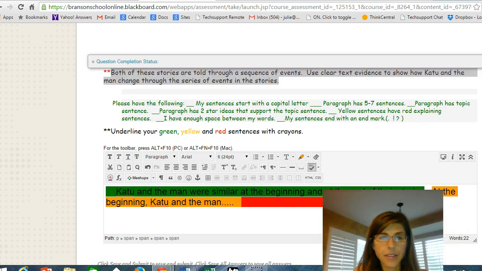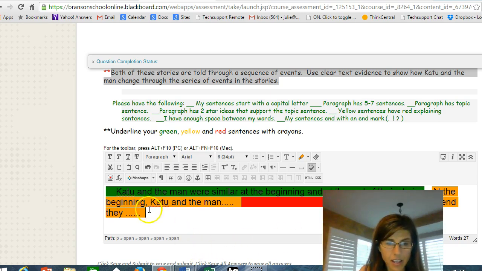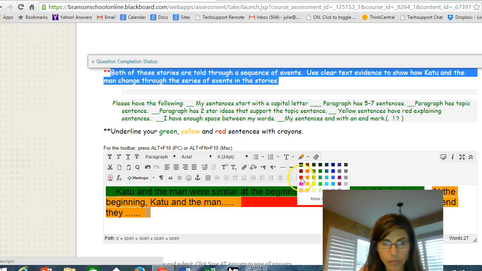Or you can say that they, Katu and the man, changed throughout the stories, and then you can say 2 reasons why. It just depends on how you want to answer this question. At the end, they maybe learned something. I'm not going to give it away either. And then we'll go ahead and explain that a little bit.